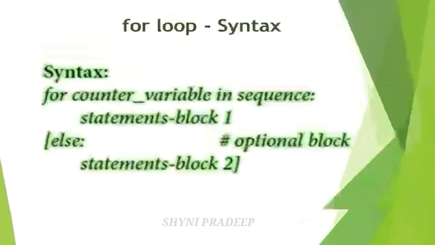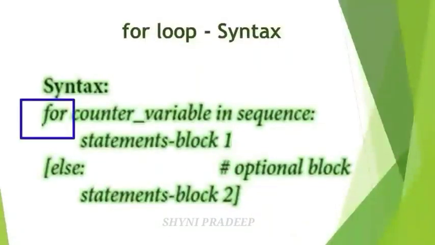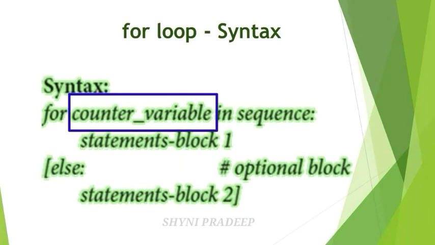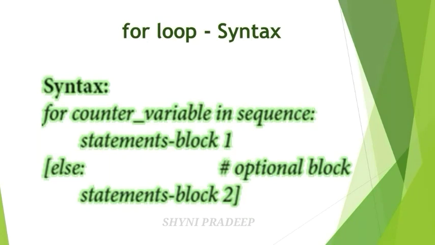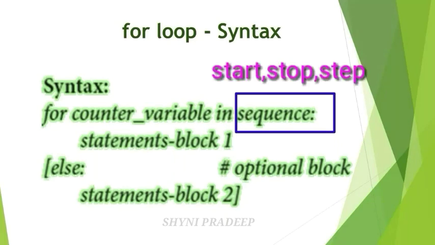So let's see the syntax of for loop. First write the keyword for, because this is a for loop. Next, the counter variable. Counter variable is nothing but the control variable. In the for loop the variable is called the counter variable. Next write in, and next the sequence. What is the meaning of sequence? In this sequence you have to mention initial, final and increment values.